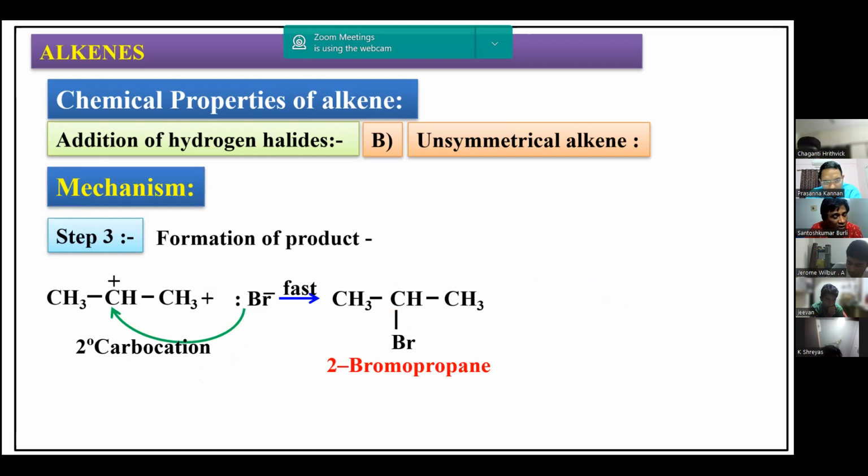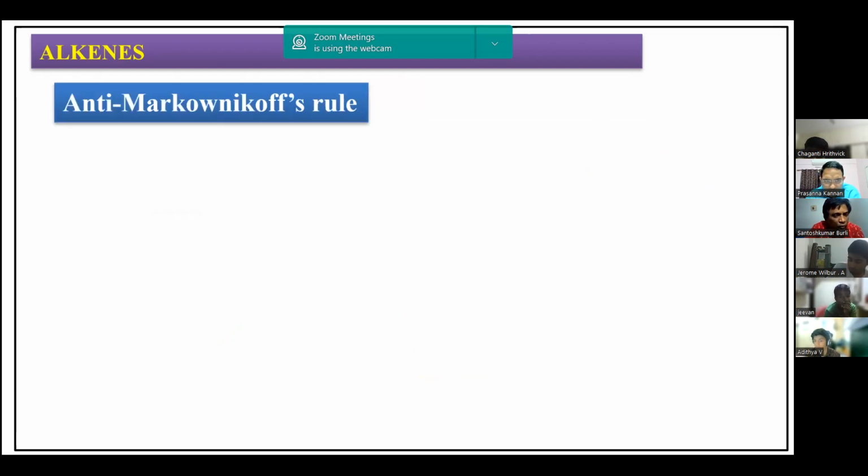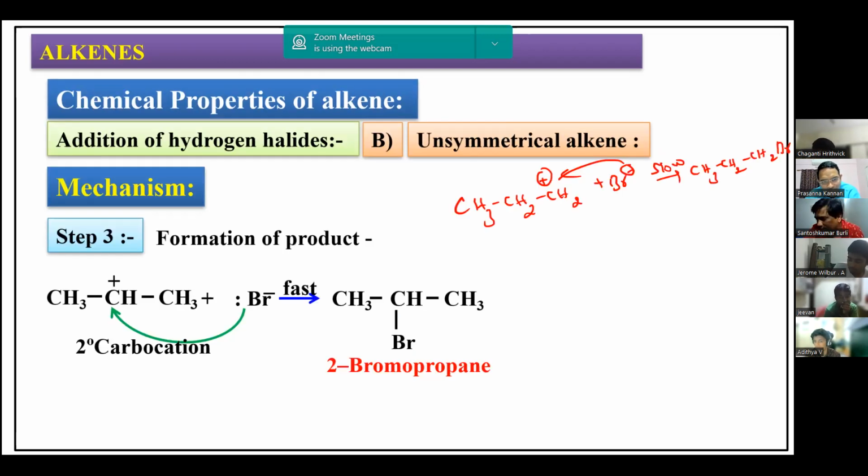So this reaction is now faster than that reaction. See, if you have CH3, CH2, CH2 plus and Br minus, there also the reaction happens, but it happens slowly. Therefore, a greater amount of the other product is going to be formed. Therefore, the major product is this. Here it is 2-bromopropane, there it is 1-bromopropane. So we can get the major product as this. Any doubt in this? Everyone understood?